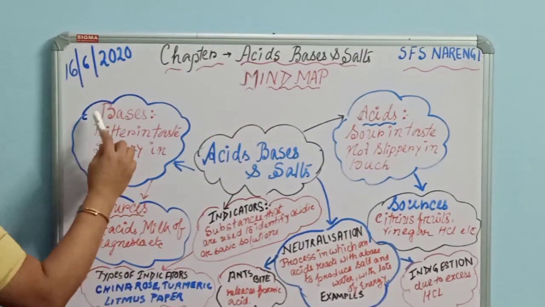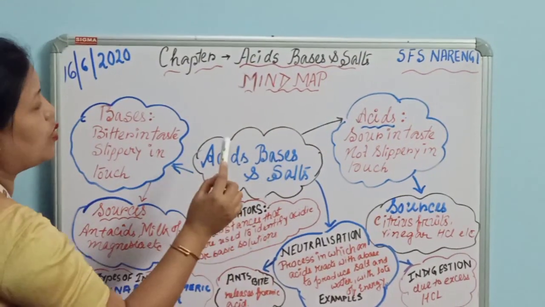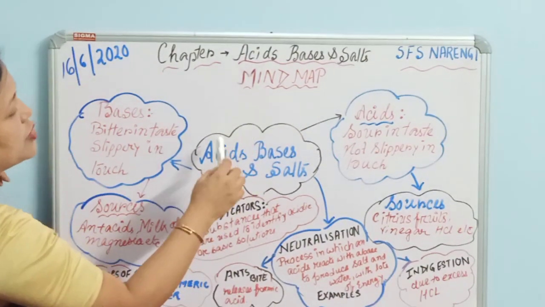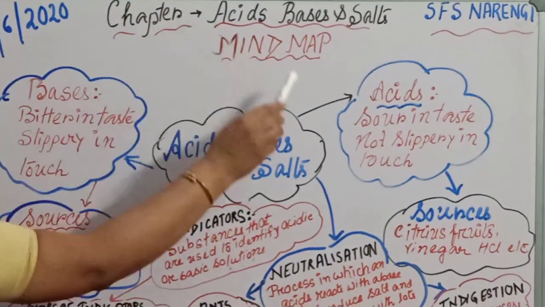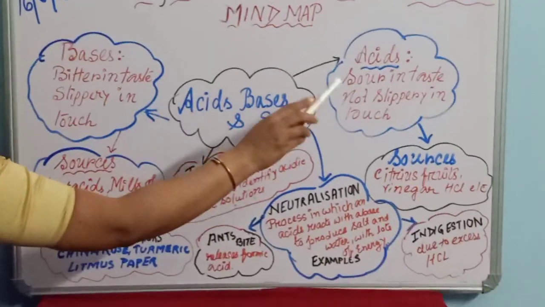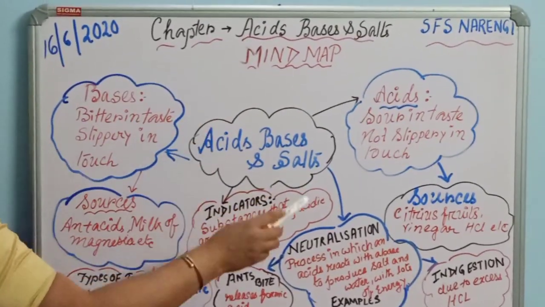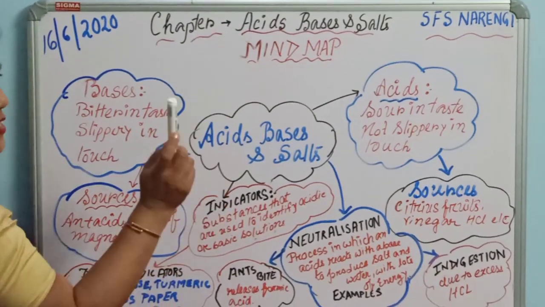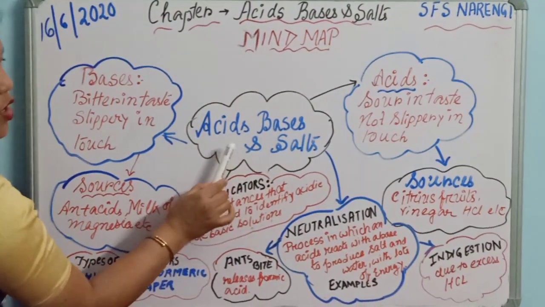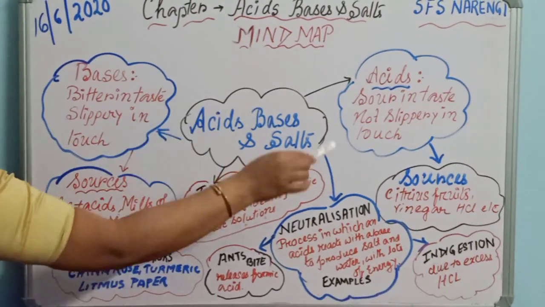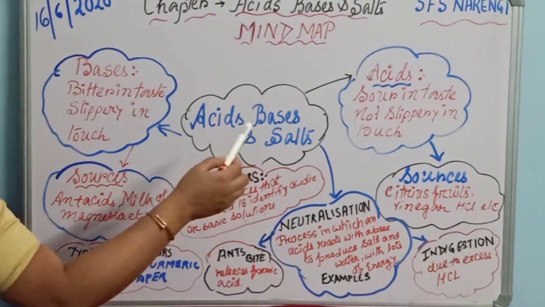So dear students, here on the whiteboard I have drawn the mind map for the chapter Acids, Bases and Salts. This mind map comprises all the concepts which we have come across during the explanation of this chapter. And you know that a mind map is a very essential tool which helps you to correlate all the concepts of the chapter as a whole.